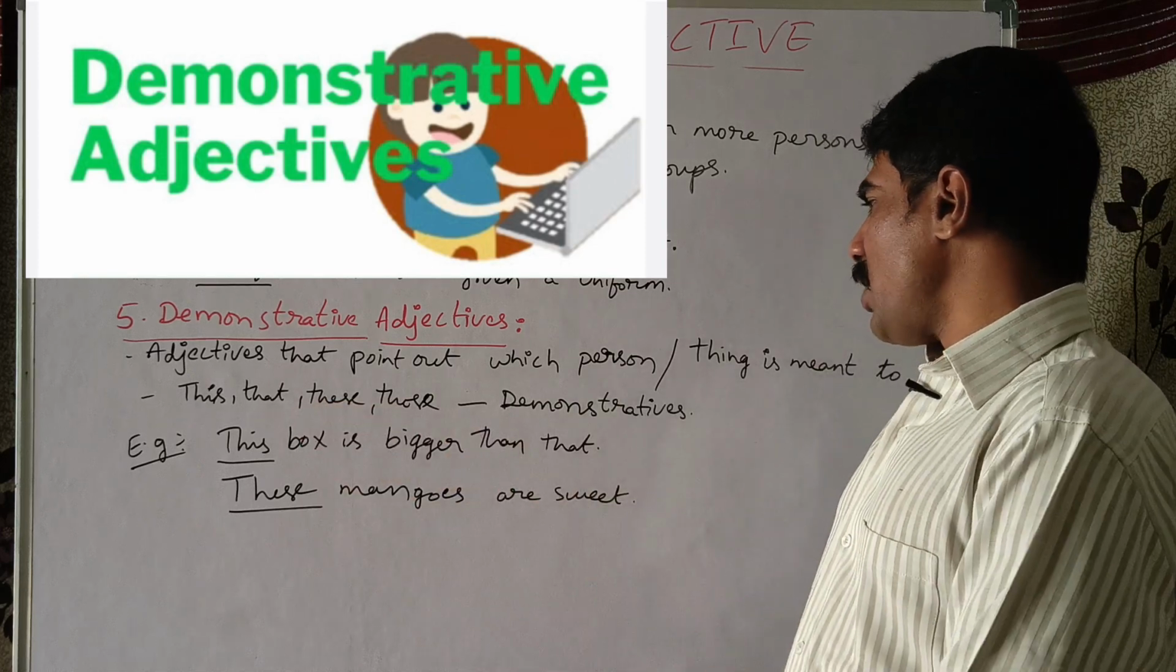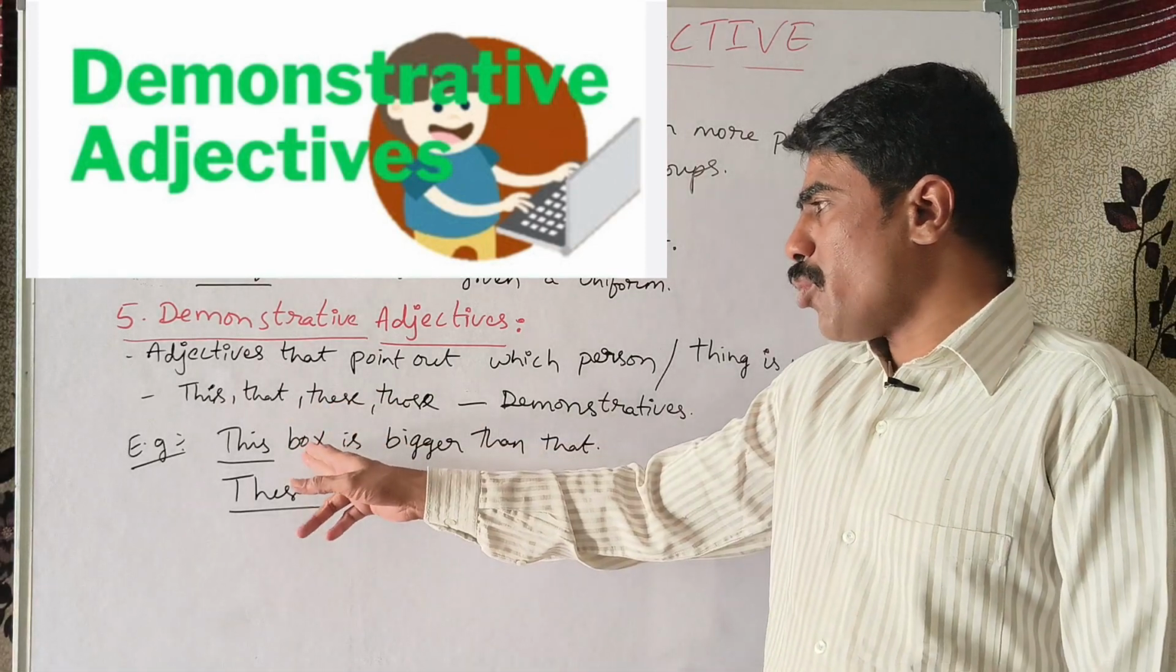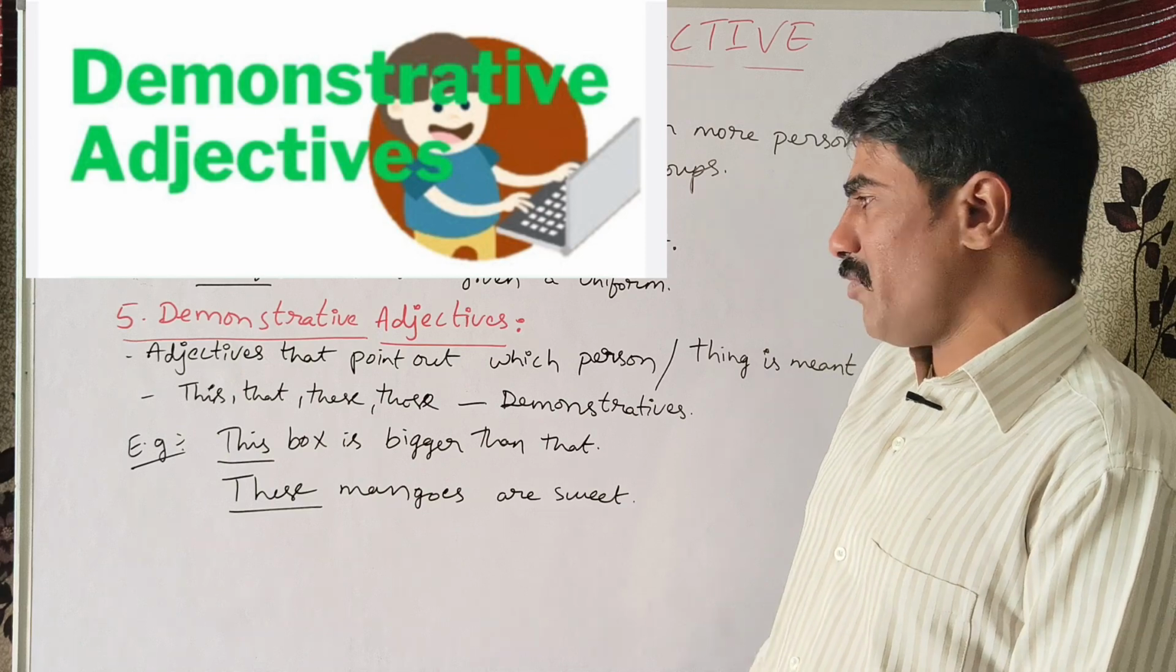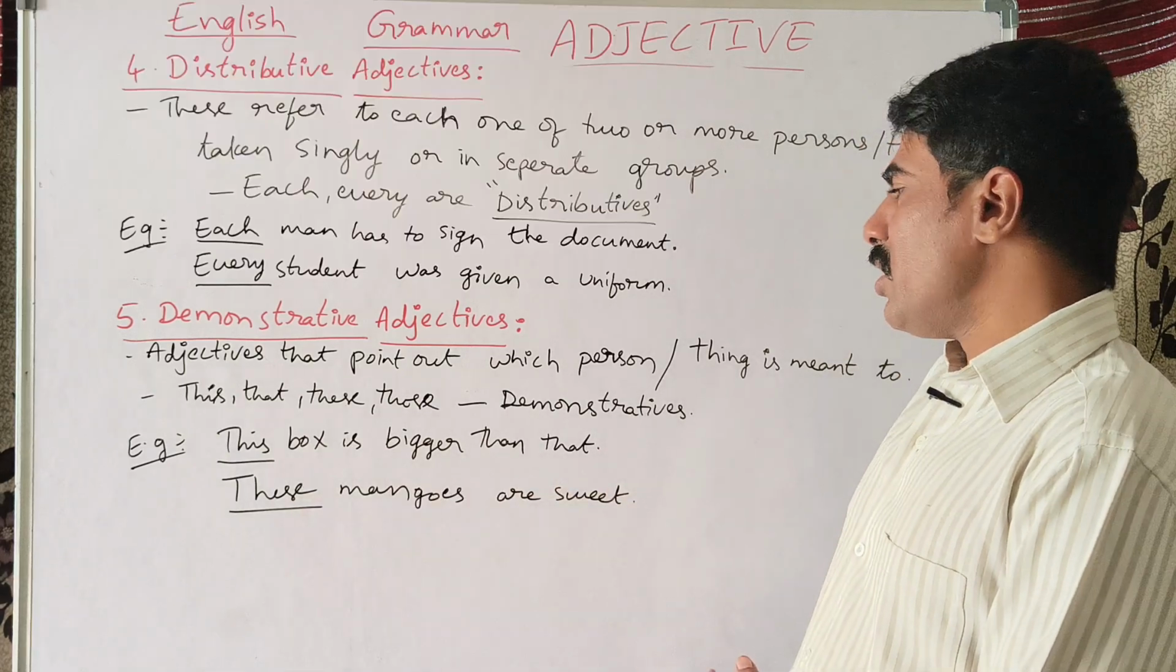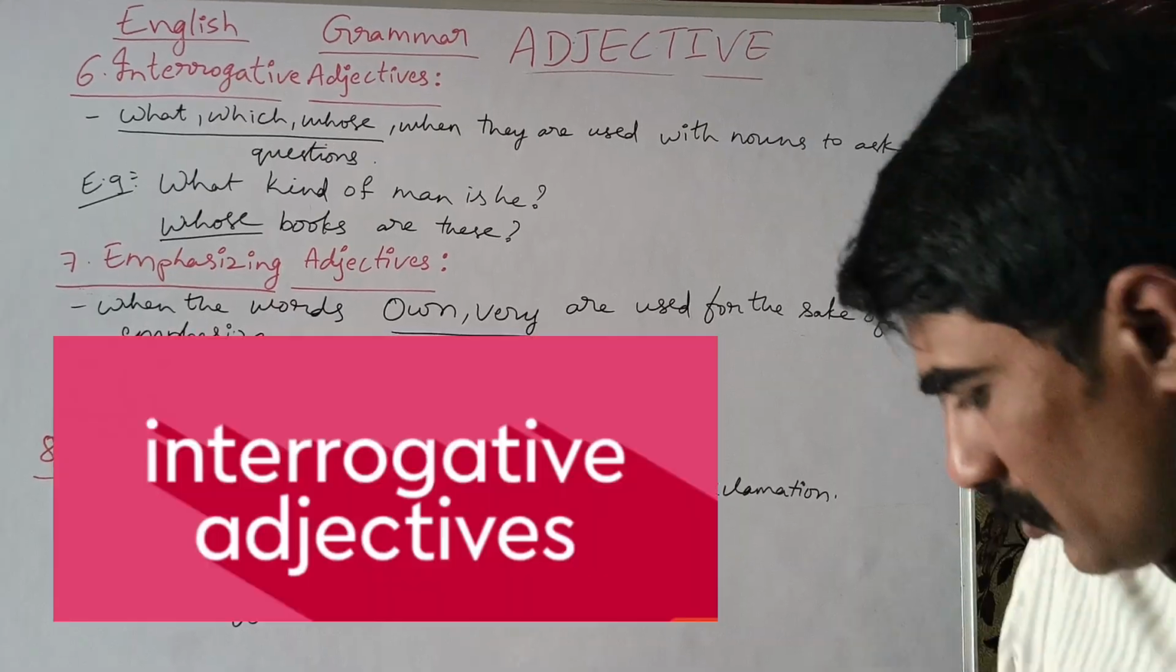This box is bigger than that. This box: box is the noun and this is the adjective. And these mangoes are sweet. Mangoes is the noun and these is the adjective.